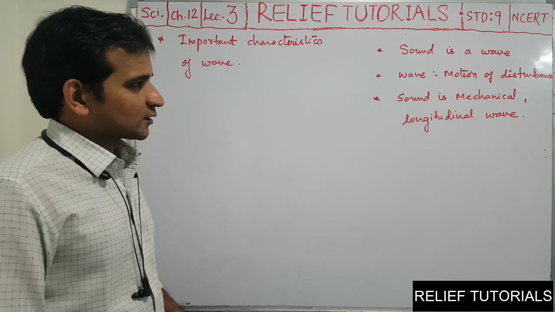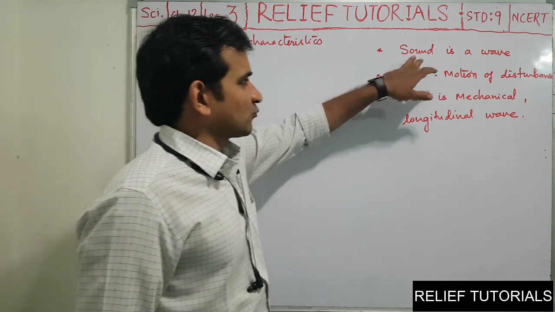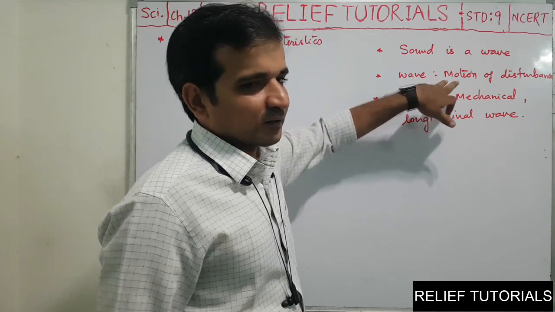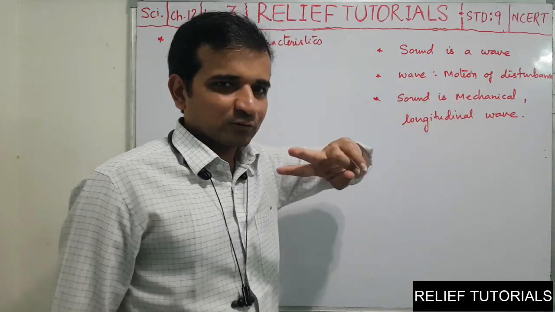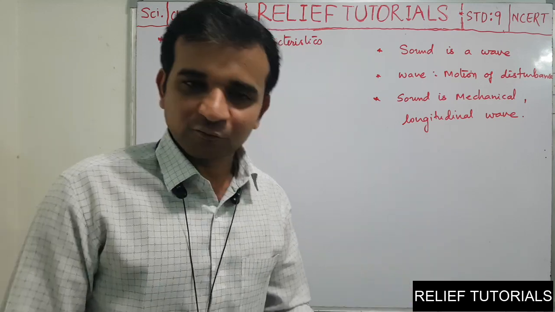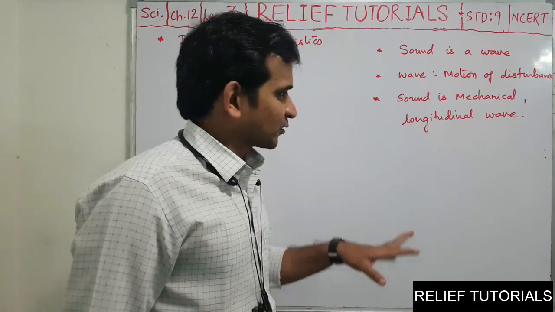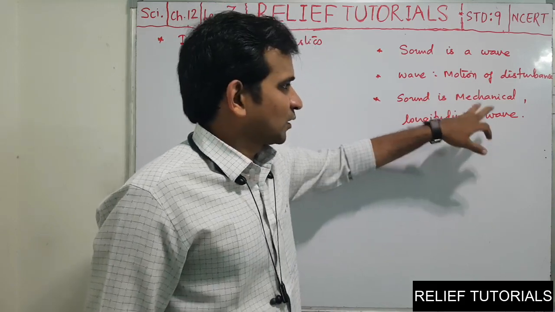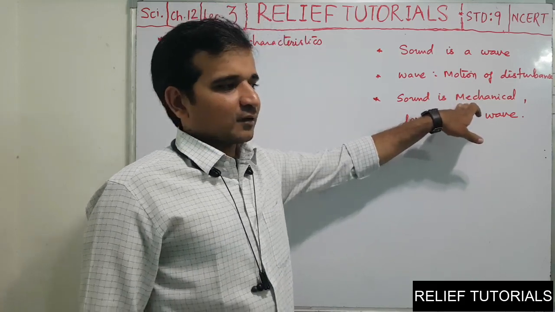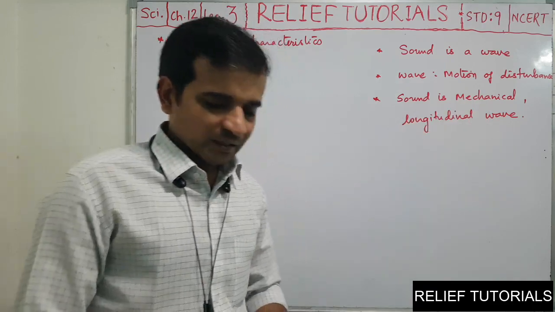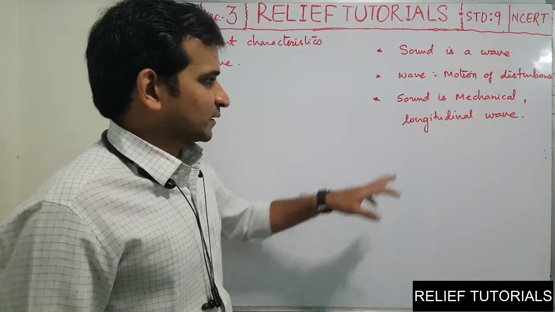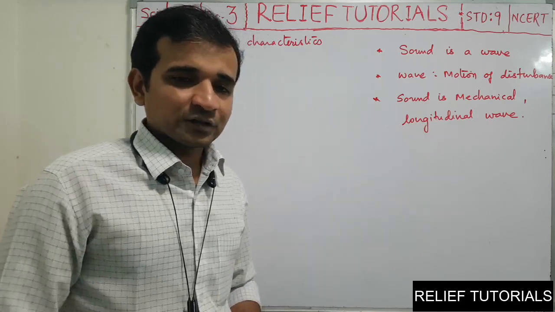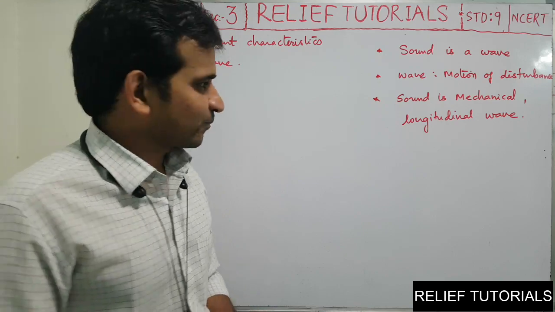In the last two lectures, we have concluded that sound is a wave. What is wave? Wave is the motion of disturbance. There are two types of classification of waves we have seen. And finally, the conclusion was sound is mechanical longitudinal wave. What do you mean by mechanical wave? Mechanical wave means the wave which requires a medium for propagation. Another type of wave was non-mechanical wave which does not require medium for propagation.